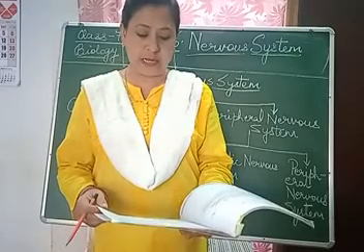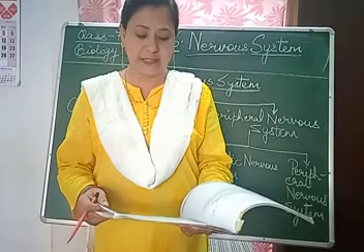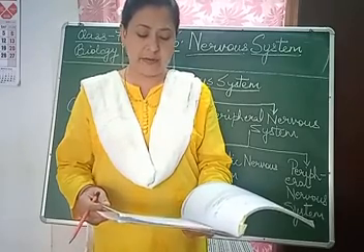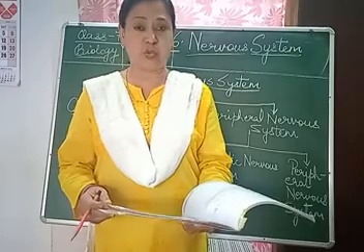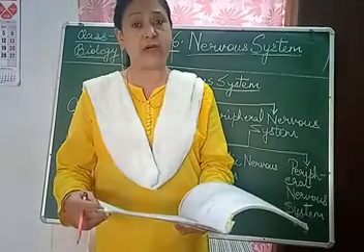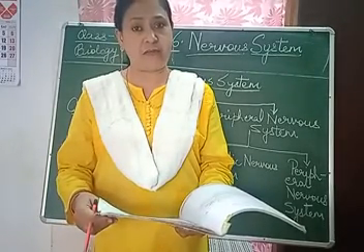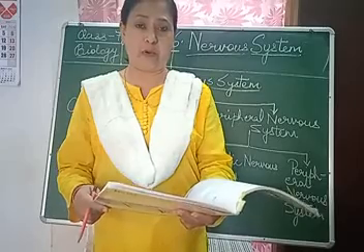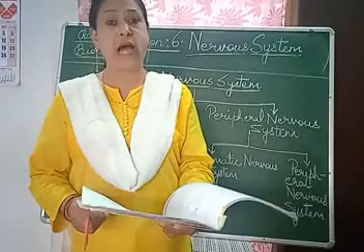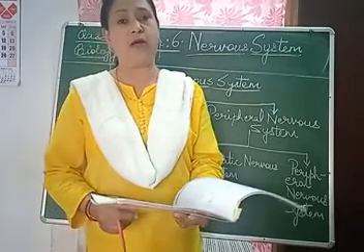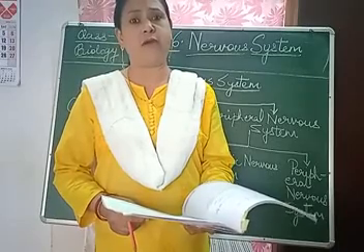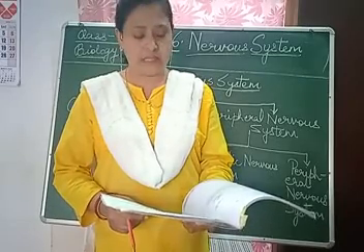It also controls and coordinates involuntary activity such as digestion of food, beating of the heart, respiratory movement and so on. So children, they are doing other works just like the beating of the heart, the movement in our body parts, the respiratory movement, the lungs and the digestive system, the stomach or the intestine and the kidneys. All these are done by the function of the nervous system.